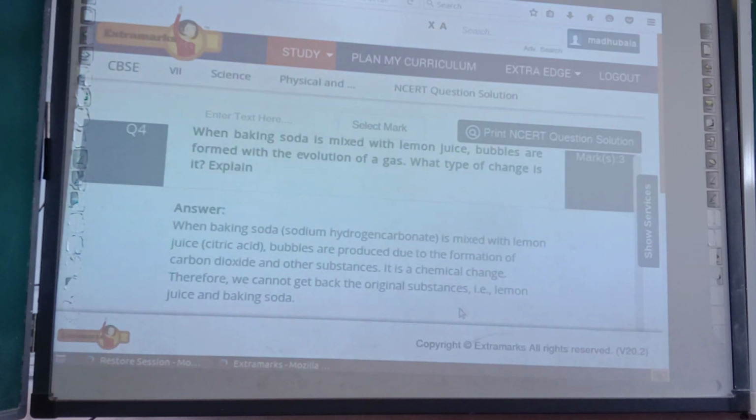Next one. When baking soda is mixed with lemon juice, bubbles are formed with the evolution of gas. What type of change is it? Explain. When baking soda, sodium hydrogen carbonate, is mixed with lemon juice, citric acid, bubbles are produced due to the formation of carbon dioxide and other substances. It is a chemical change, therefore we cannot get back the original substances, lemon juice and baking soda. Okay, I hope that you got the answer.